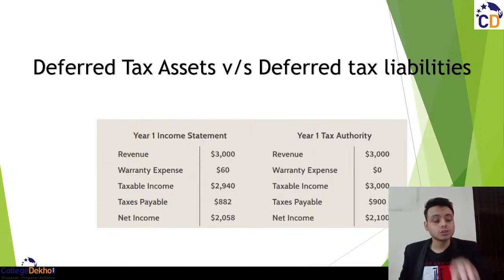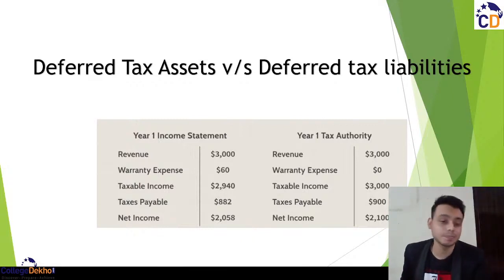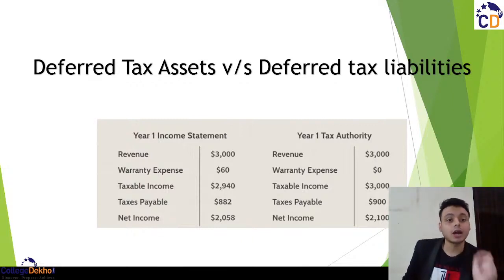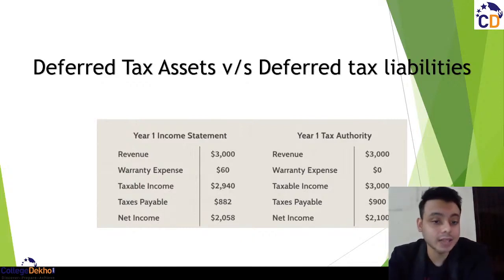Okay. So in case of deferred tax assets, your accounting income is less than your taxable income, right? Okay. So let's take a simple example. So basically you have a revenue. On the left hand side, year one income statement is the part of my company. And on the right hand side, it is as per the tax authorities.